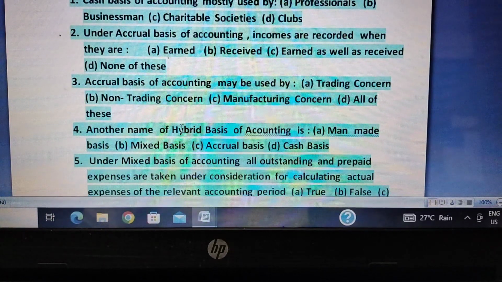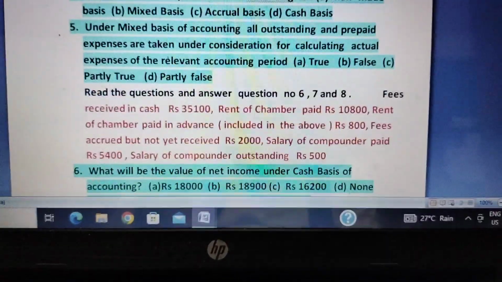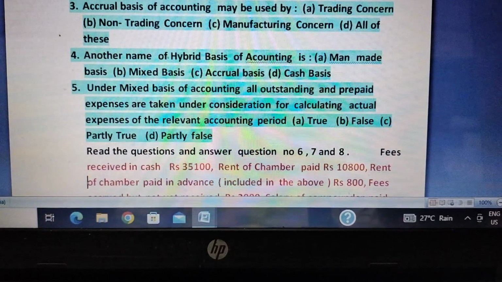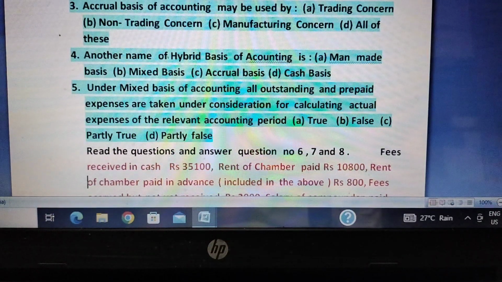Accrual basis is the basis which follows the double entry system of bookkeeping. So it is followed by trading concern, non-trading concern, or manufacturing concern. This is number three. And number four: another name of hybrid basis of accounting is man-made basis, hybrid mixed basis, accrual basis, or cash basis. As I already told earlier, hybrid basis of accounting is also known as mixed basis of accounting.